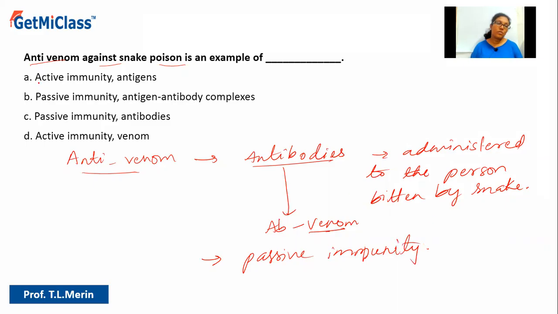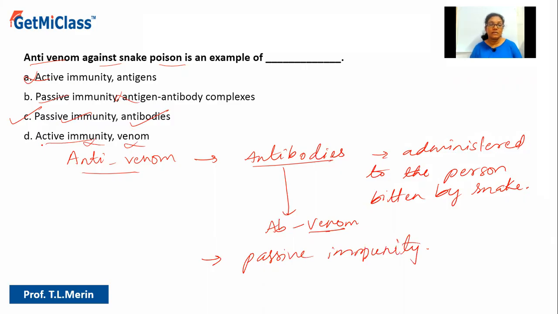So option A says active immunity, antigens, no. Option B says passive immunity, yes, antigen antibody complex. Here antivenom is not an antigen antibody complex, hence it is ruled out. Option C says passive immunity, yes, and antibodies, yes. Antibodies are given directly, that's why it is passive immunity. So that is the correct answer. Option D says active immunity, no, and venom, no. Antivenom is not venom.